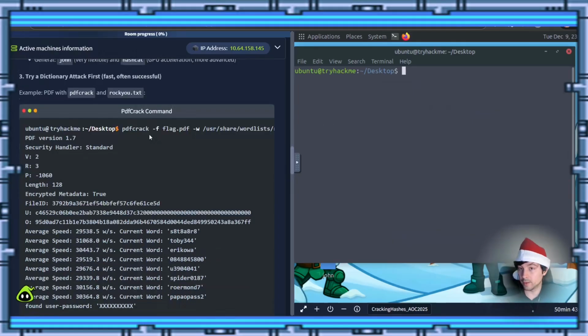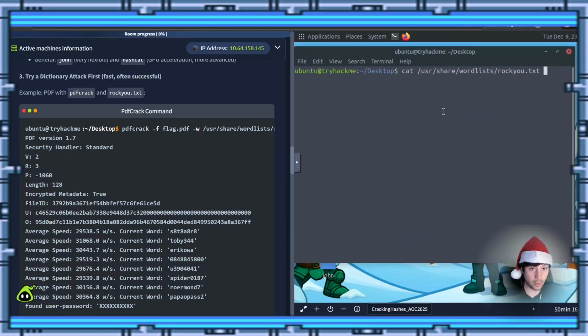Okay, so if you look here, it wants us to use pdfcrack, -f, so the -f switch is for the flag, to show us what file we're going to be using, which would be the flag.pdf, and the -w shows us the word list. In the word list here, actually I want to show you something. We're going to cat /usr/share/wordlists and then it's going to have us do the rockyou one.